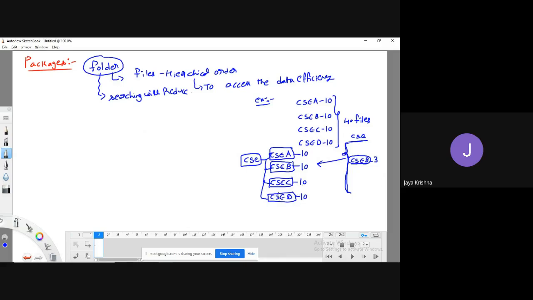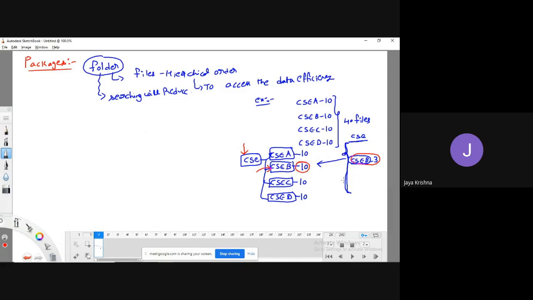Now, when I ask somebody, guys, can you bring the file related to CSCB section, like the file named CSCB underscore 3? Then what will the person do? He will open the folder CSC. In that, he will directly open the folder CSCB. In that, he will search through only 10 files.